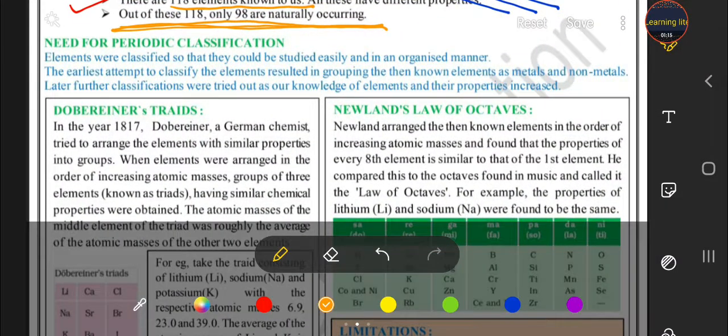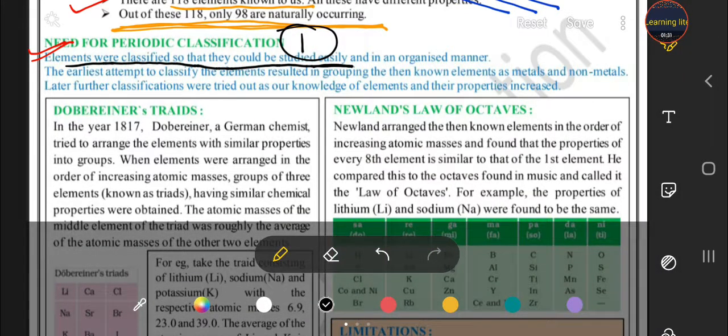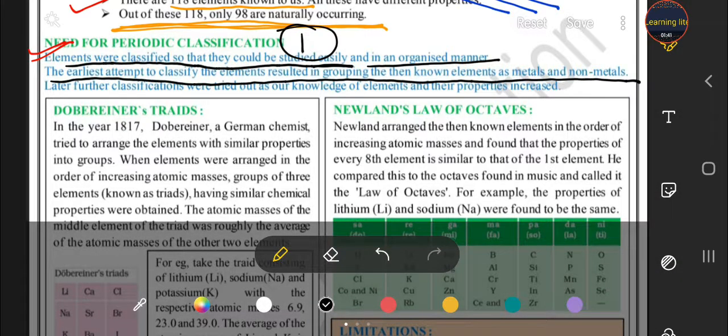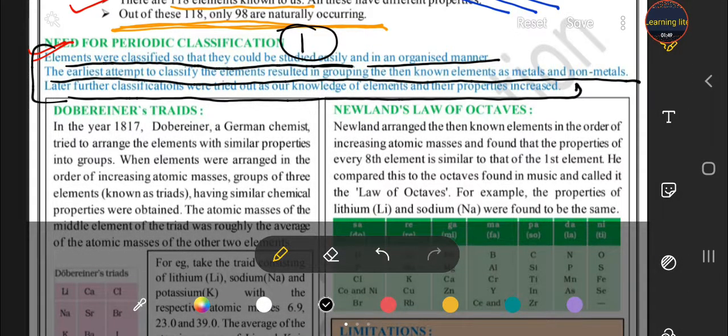What is the need of periodic classification? It's a very important question, student, and it is the answer of your first question also. What is the need of classification? Elements were classified so that they could be studied easily and in an organized manner. The earliest attempt to classify resulted in the elements being divided into metals and non-metals. Further classification increases our knowledge of their properties. So it is the answer of your first question, student, why the periodic classification of the elements is necessary.